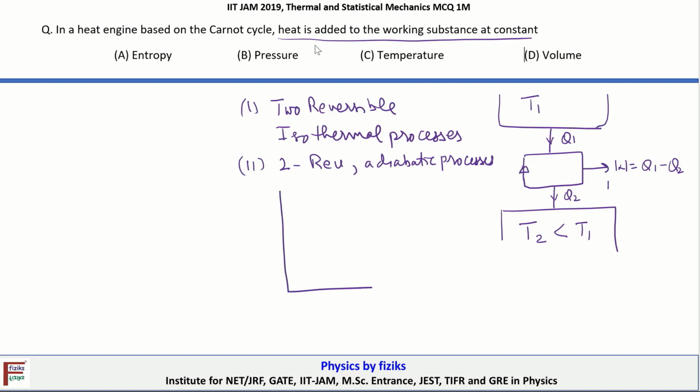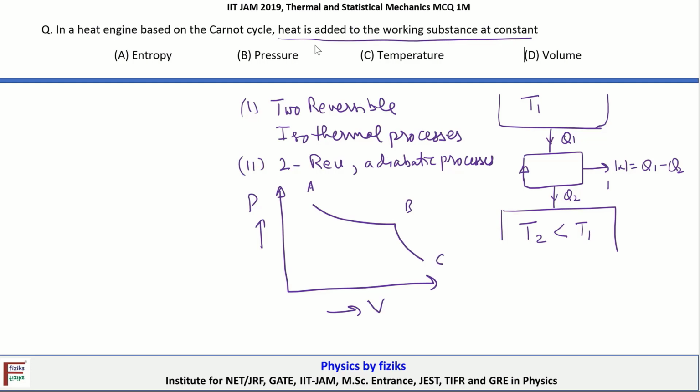In general we draw the Carnot cycle on a PV diagram like this, P versus V. The process starts from a certain point, let's say this is point A and this is point B. This is an expansion, and then again another expansion but with another slope, and then it comes to point C here.